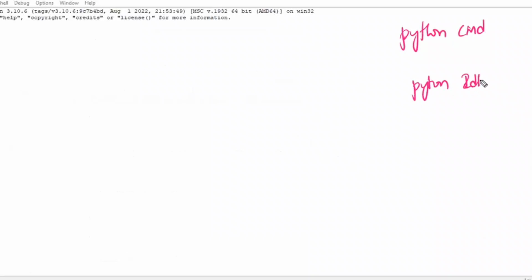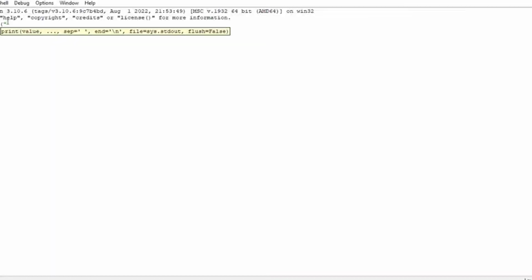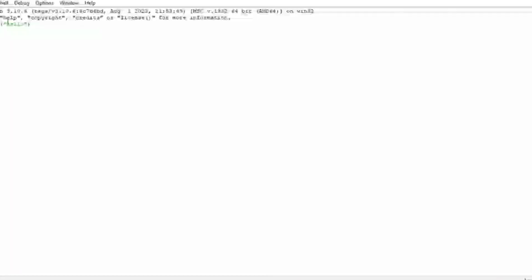Sir, what is the difference between the earlier Python command prompt and Python IDLE? This one is in black color and this one is in white color. That is the only difference. In the background, that is black color and this is white color. Pink color we are not having. In future, if anyone develops this, I will let you know. So just write print hello. Hello. Hello only, the answer also. Right. So this is option number 3. If you are not interested in the black background, change to white by using IDLE.